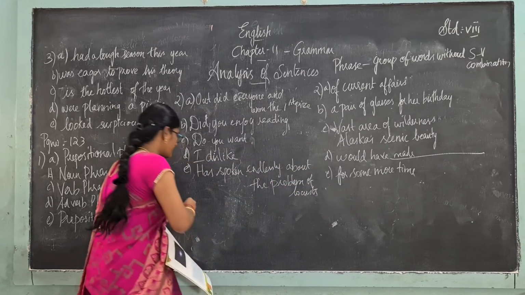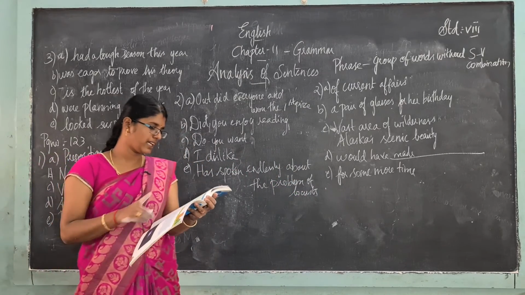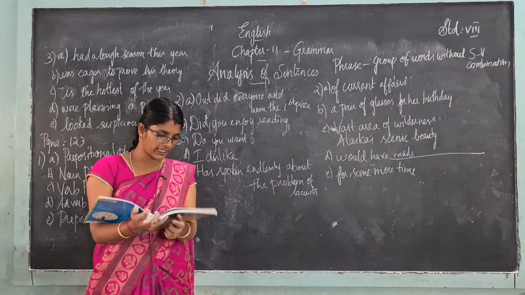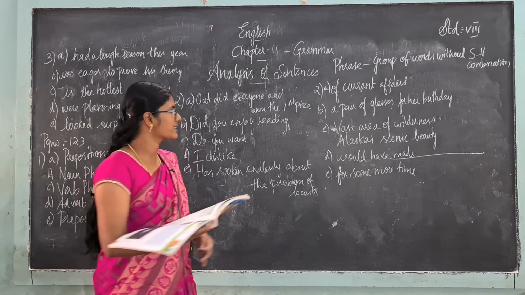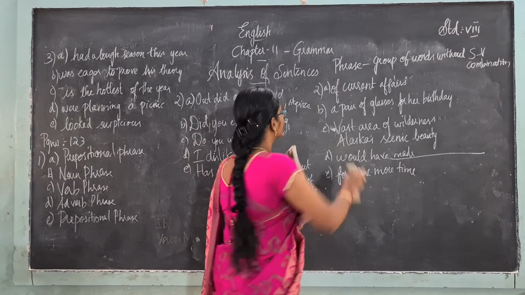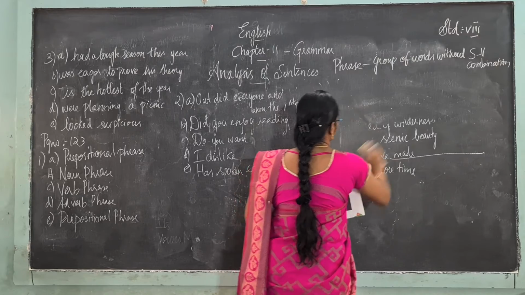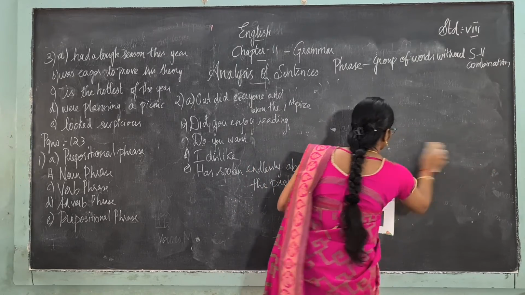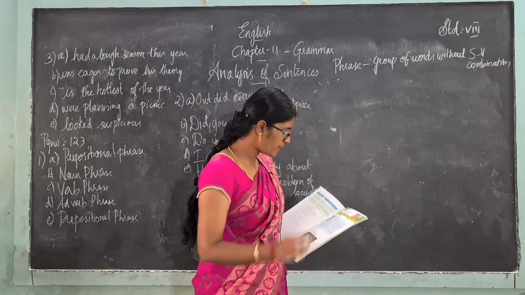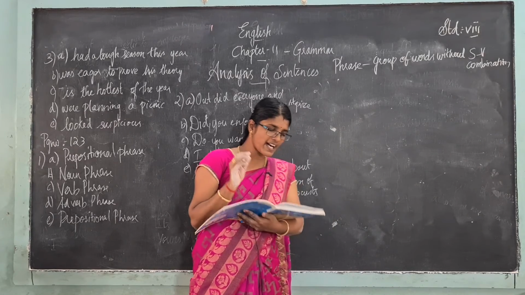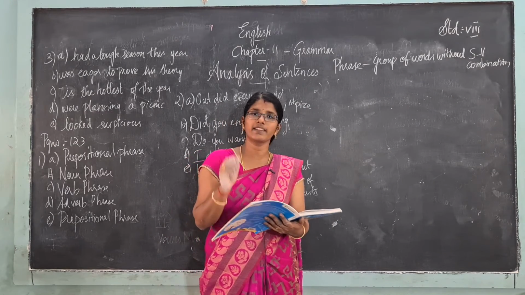So can you all understand? So this is about the second exercise. Okay, next moving on to the next exercise. Third exercise. Now coming to the third exercise. Third exercise is about what? Underline the parts of speech mentioned in the bracket.